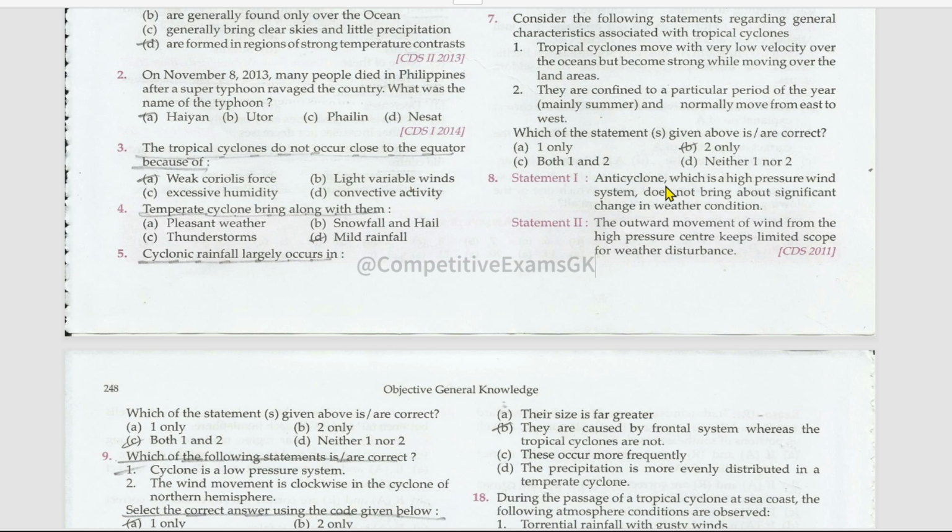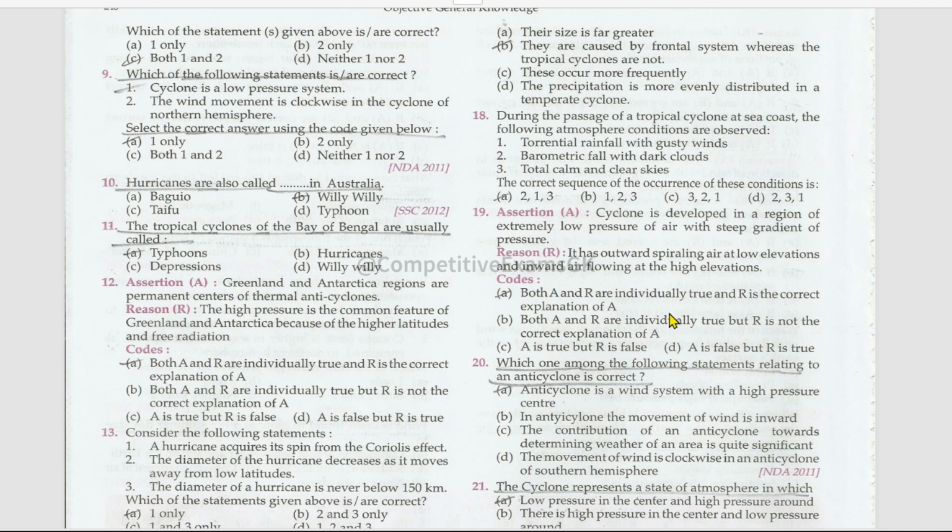Anticyclone, which is a high pressure wind system, does not bring about significant change in weather condition. True. The outward movement of wind from the high pressure center keeps limited scope for weather disturbance. This is also right. Which of the following statements is correct? Cyclone is a low pressure belt, right? The wind movement is clockwise in the cyclone of the northern hemisphere. No, this is anti-clockwise.